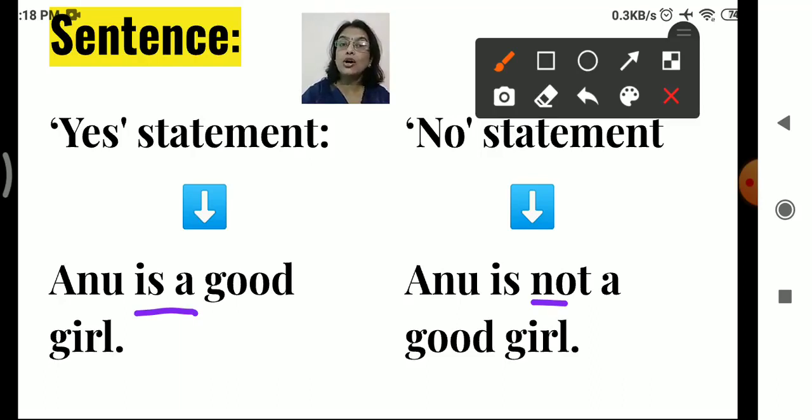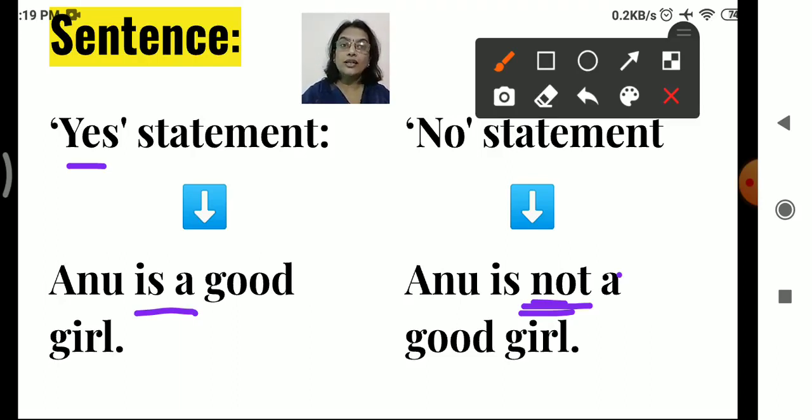So we can directly say that when not is used, it becomes a no statement or negative statement. And when it is yes, it is the affirmative sentence or the yes sentence. Means it is giving us the information.